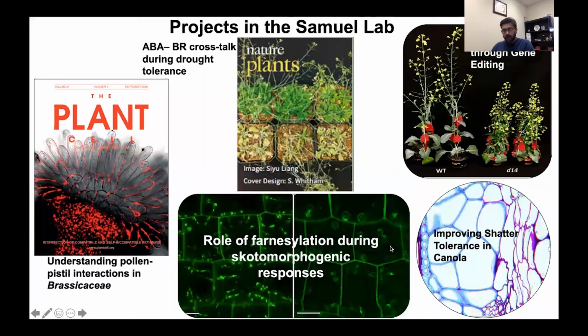First off, there are a number of research projects going on in the lab. We have fundamental work looking at reproductive signaling in plants. We look at farnesylation and hormonal regulation of farnesylation, using ABI3 as a model system. We look at hormonal crosstalk between ABA and BR and how it can influence drought tolerance. We do custom gene editing using either the CRISPR-Cas9 system or the MAT7 system, both for research and for clients. We also look at different ways to improve shatter tolerance in canola.